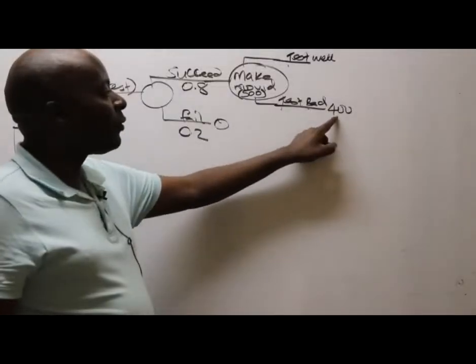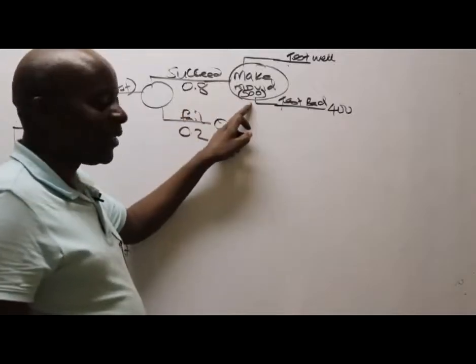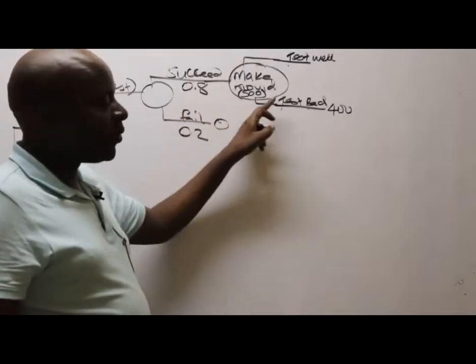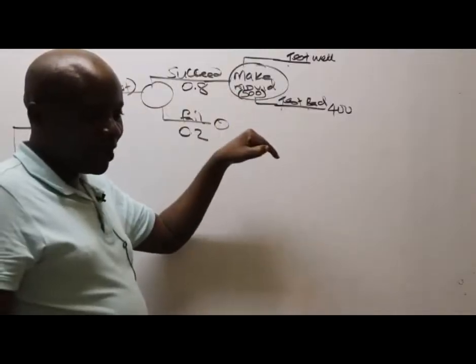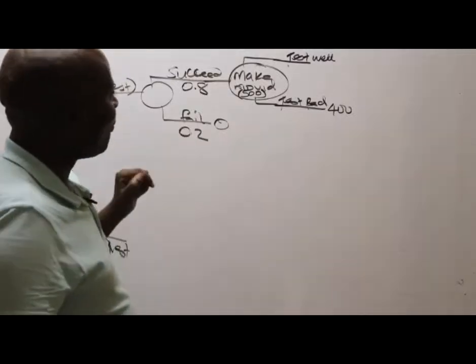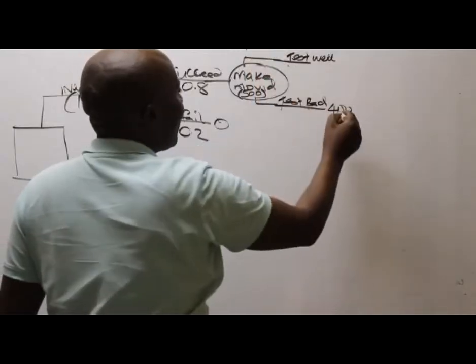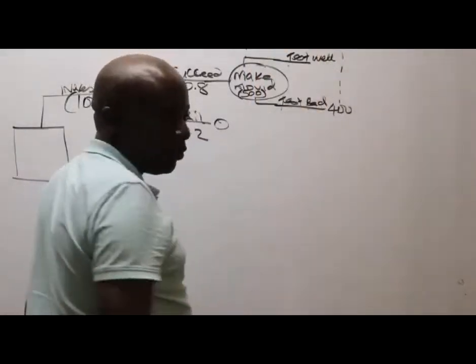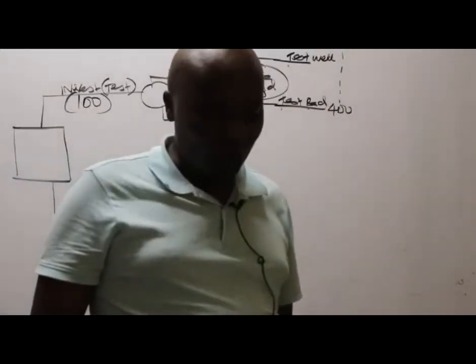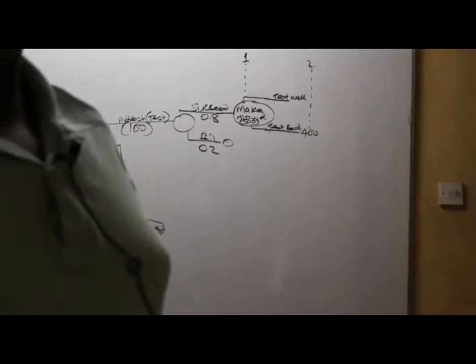Which year do we expect this 400 to come to us? Of course, the 500 yet to be paid, they told us at the end of year 1. How about this 400? It's a cash flow, so it's very important for us to capture its timing. Year number 2. Thank you very much. So this was end of year 1. Then this should be end of year 2, like that.